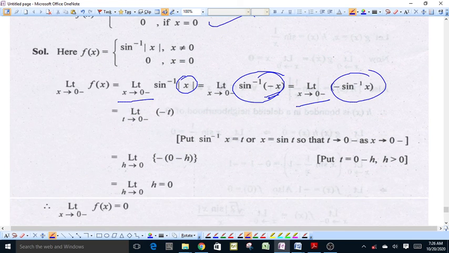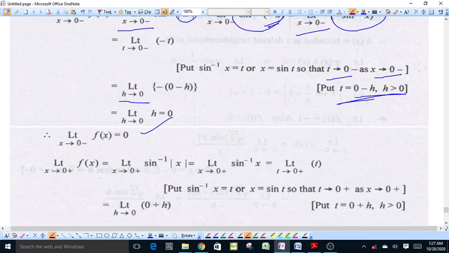We put sine inverse x is equal to t and x comes out to be sine t. When x approaches 0 from left, t approaches 0 from left, and this limit becomes equal to limit as t approaches 0 from left of minus t. Now we put t is equal to 0 minus h, h is a very small positive number. As t approaches 0 from left, h approaches 0, and this limit becomes equal to limit h approaches 0 of 0 minus h, which comes out to be 0. The left limit of this function comes out to be 0.